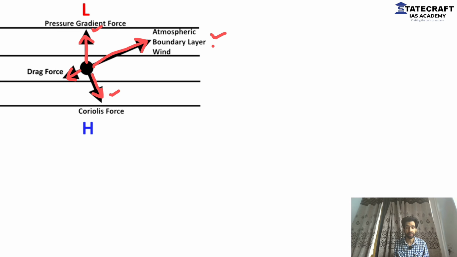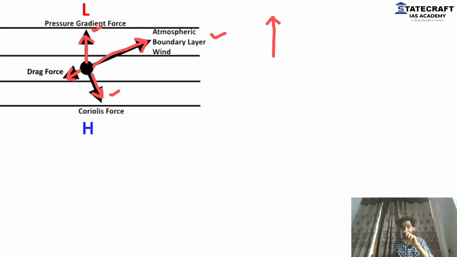In simple words, if we have a gradient force like this, listen to me very carefully. This is how you will understand jet streams. This is the basic, so pay attention. This is a pressure gradient force, and we're talking of the ground level. On the ground, there's a very strong frictional force. And what is the role of frictional force? It slows down the speed of the wind. It causes the speed of the wind to fall. And because of the slow speed, as I have already told you, whenever the speed is less, the Coriolis force will be less.